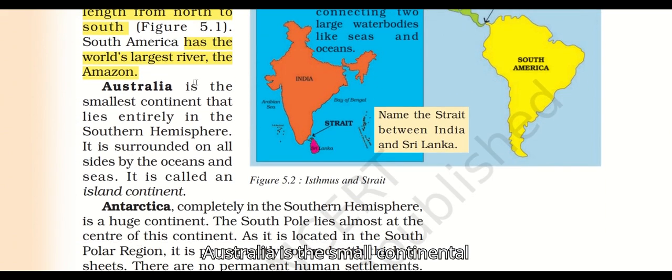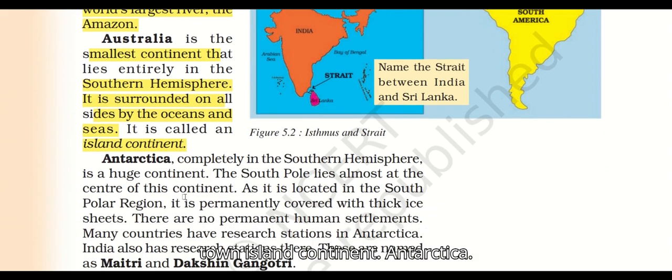Australia is the small continent, చాలా small continent Australia, that lies entirely in the southern hemisphere. It's surrounded on all sides by oceans and seas. It is called island continent. ఏ ల్యాండ్ అయితే చుట్టుపక్కల అన్ని ఓషన్స్ సీస్ తో సరౌండ్ అయిపోయి ఉందో దాన్ని ఐలాండ్ అంటాం. ఐలాండ్ కాంటినెంట్.